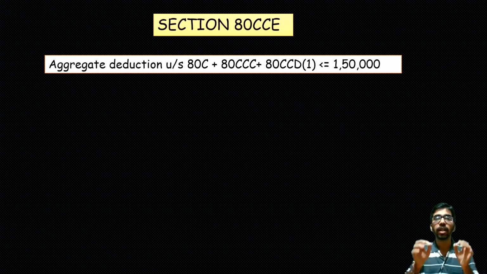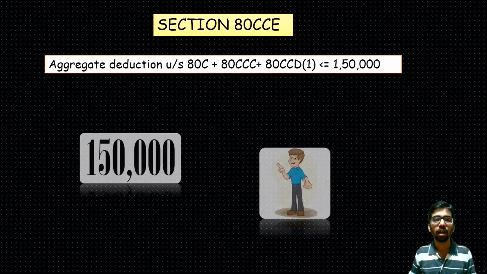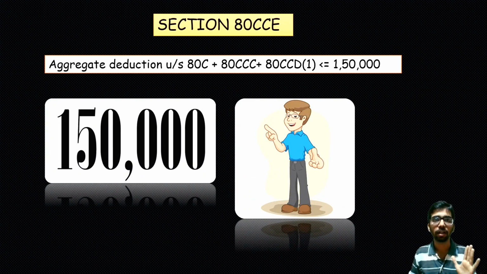Overall, that limit should not cross 1,50,000. It is restricted to 1,50,000. That is the limit of your overall 80C, 80CCC plus 80CCD subsection 1.